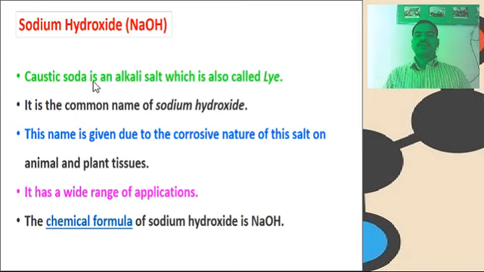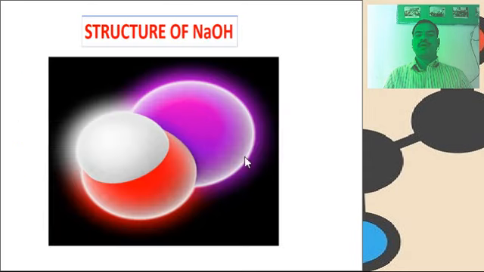This is sodium hydroxide. It is also known as caustic soda. It is an alkali salt which is also called lye. It is the common name of sodium hydroxide. The name is given due to the corrosive nature of these salts on animal and plant tissue. It has a wide range of applications. The chemical formula of sodium hydroxide is NaOH. These are the three-dimensional structures of sodium hydroxide.